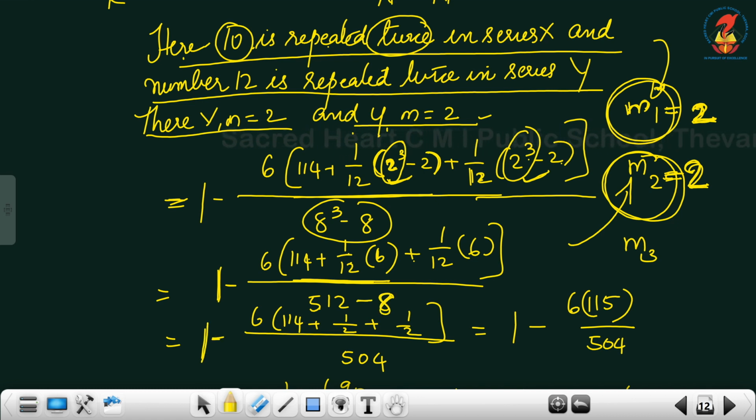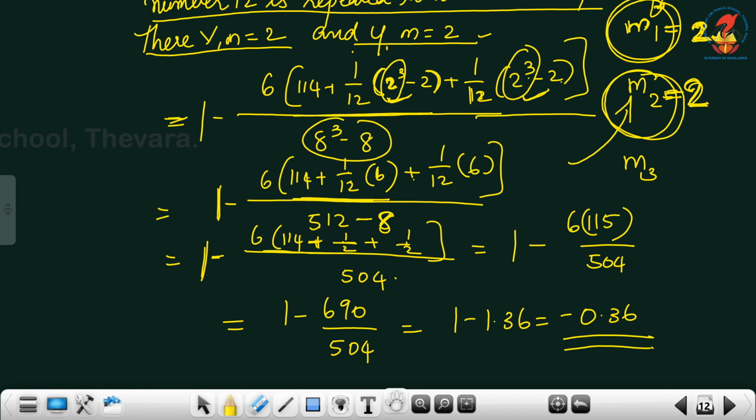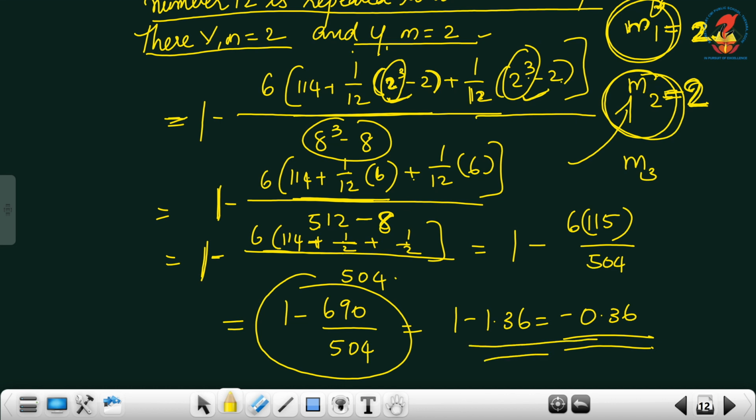That is 1 minus 6 into 114 plus 1 by 2 plus 1 by 2. When you cut it, you will get 1 by 2 divided by 504, this 8 cube minus 8. Simplifying, you will get 1 minus 690 by 504, that is 1 minus 1.36, which is equal to minus 0.36.